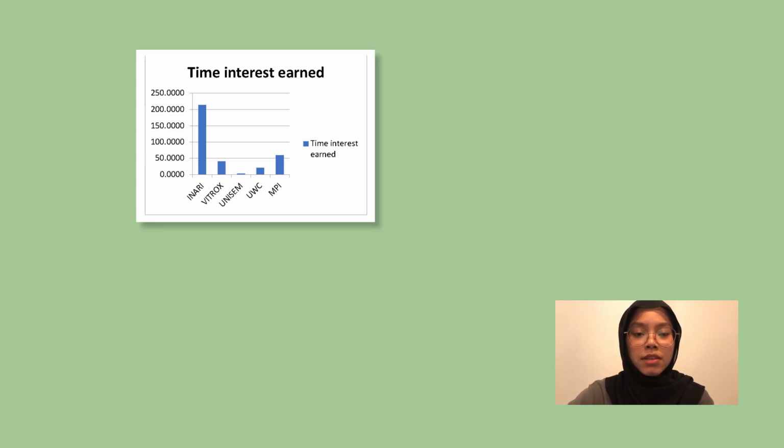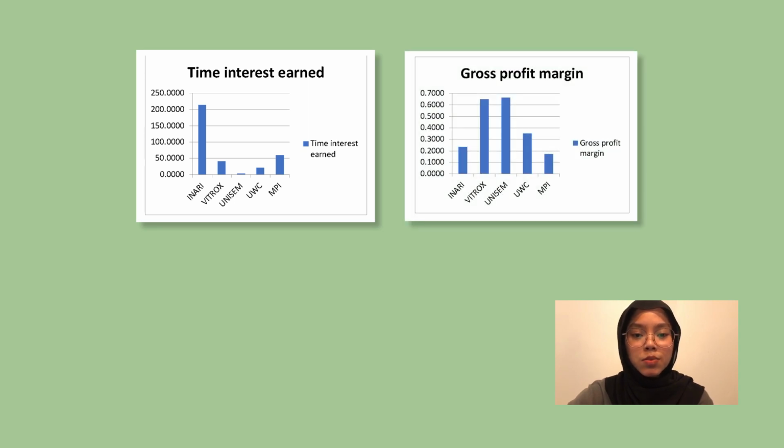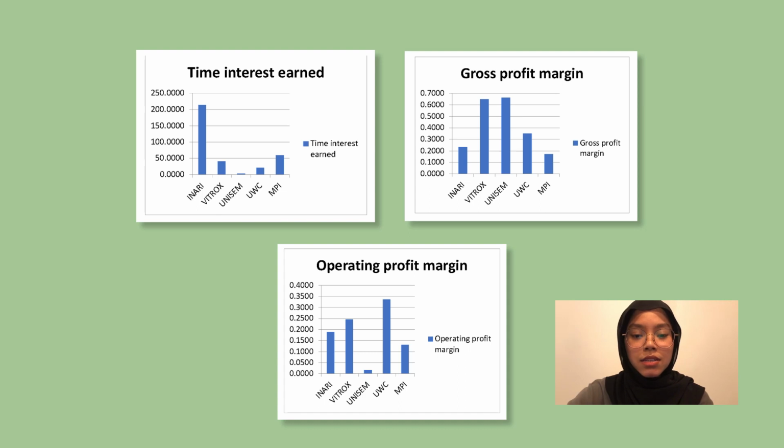For profitability ratio, firstly, gross profit margin. The highest gross profit margin is Unisem with 66.17% and lowest is MPI with 16.97%. Operating profit margin, the highest is recorded by UWC with 33.62% and lowest is Unisem with 1.57%.